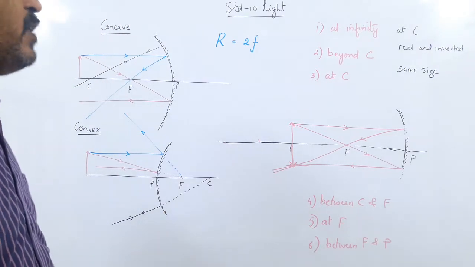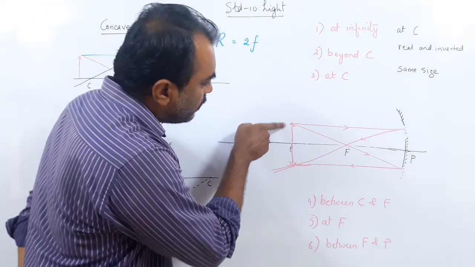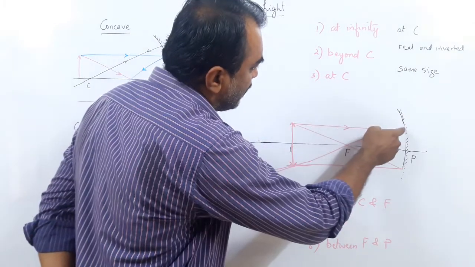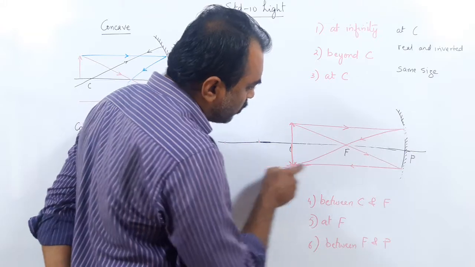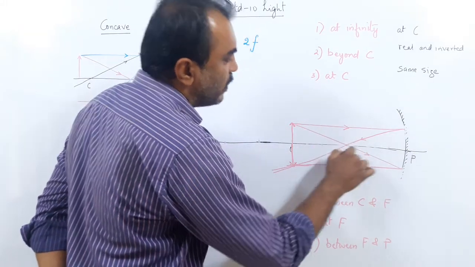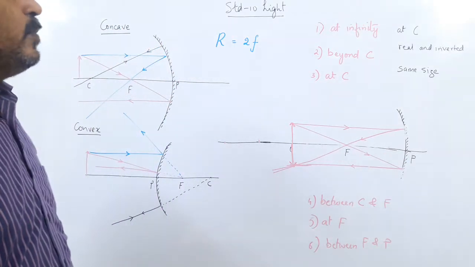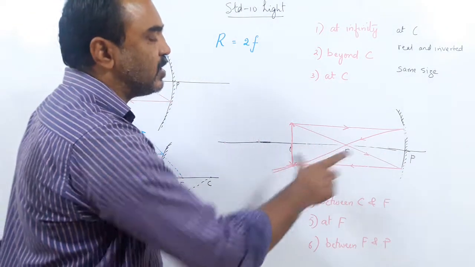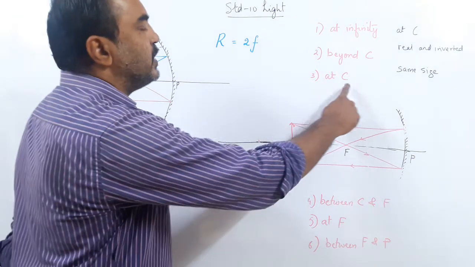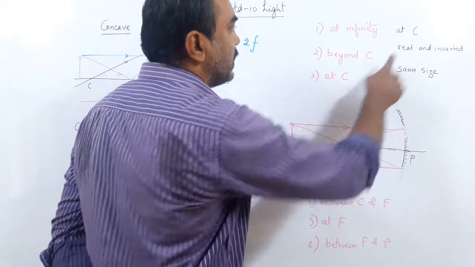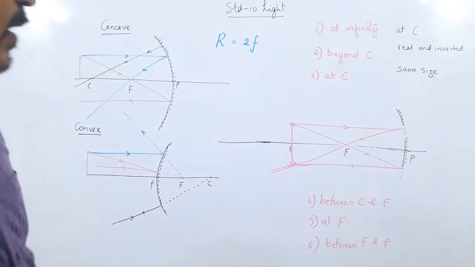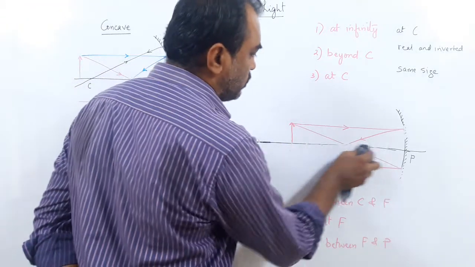Okay, because things may not be very accurate, but you can do that. Take 2 cm height and 2 cm image. Draw the line straight here and join this point here. Draw this line straight here, join this point here. Where they both meet, there you put the point and write F. In the exam you can do that, but actually it should be the other way around. Okay, so this is case number 3. When the object is at C, the image is also at C, real and inverted and the same size. Done? Now move to 4.